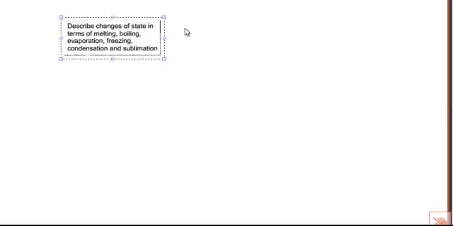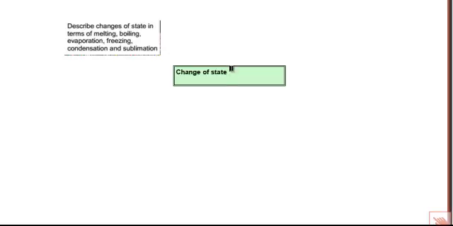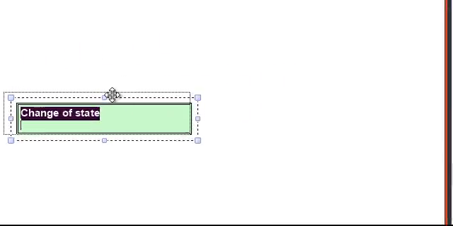So let us start. Let's continue with the next objective, and that is how to describe changes of state in terms of melting, boiling, evaporation, freezing, condensation, and sublimation. So what is change of state? When we say change of state, we are referring to the process by which matter